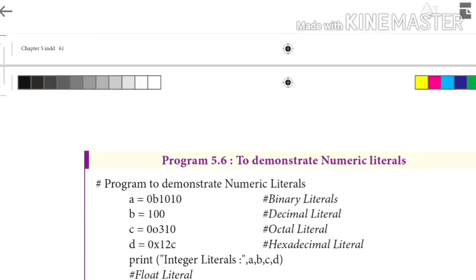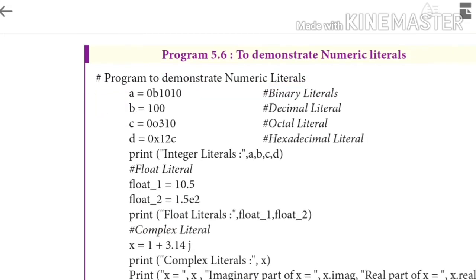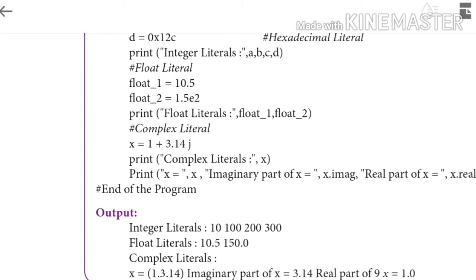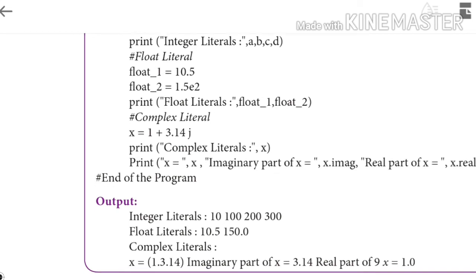Next, to demonstrate numeric literals, the program given a equal to. For the binary literal, it starts with 0b, and for decimal it is as usual. For octal literal it starts with 0o, and for hexadecimal it starts with 0x. We have the program, and the output will be displayed in such format.